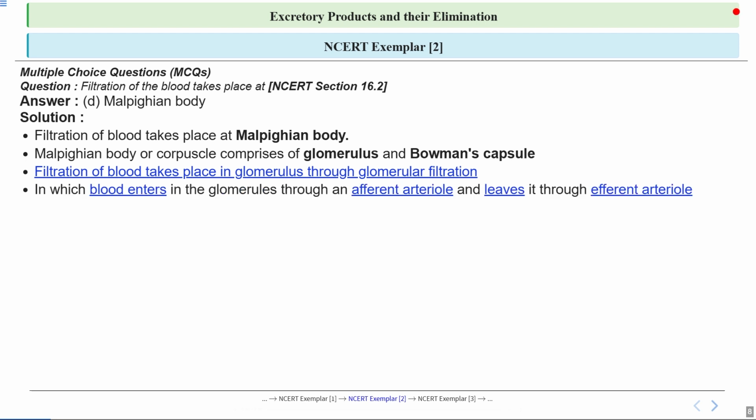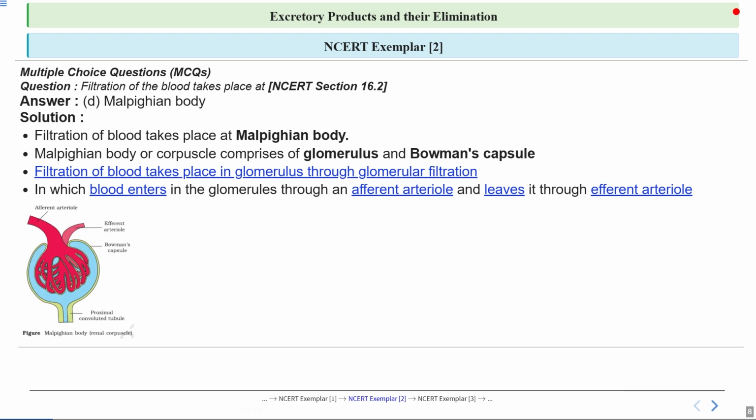Now here the question asks us where the filtration of blood takes place. You can see this picture, it connects the concept that we have already discussed. You can see the details here, the detailed structure of the Malpighian body and how it fits into the larger system. You can see the picture of the renal corpuscle, or we can say Malpighian body.